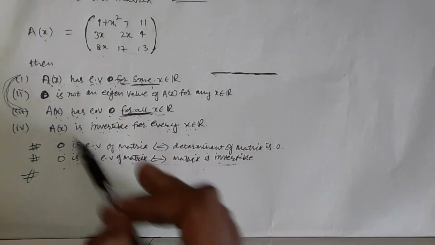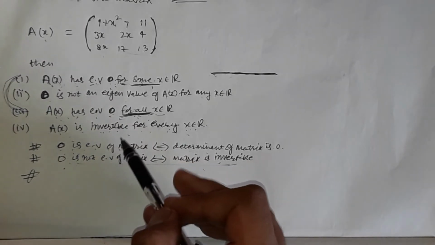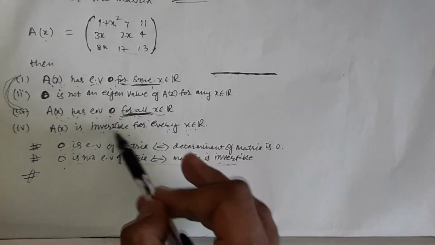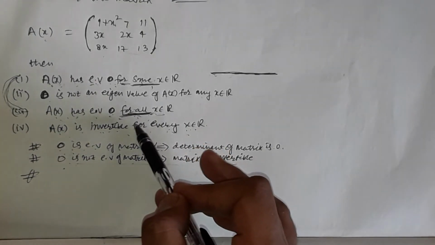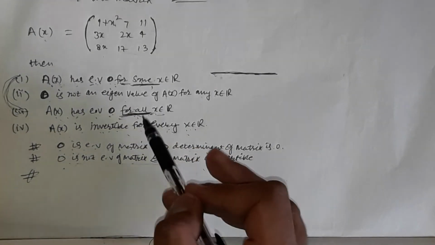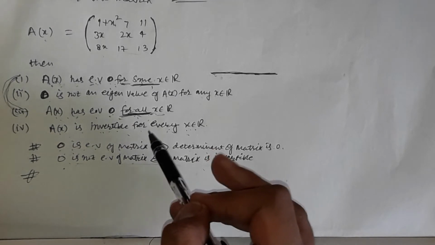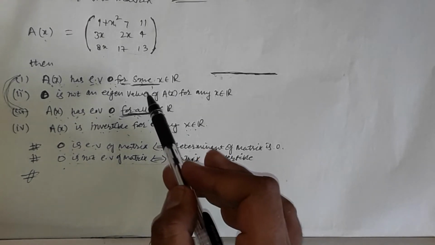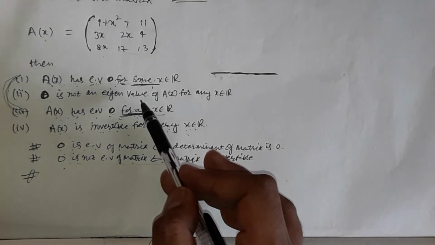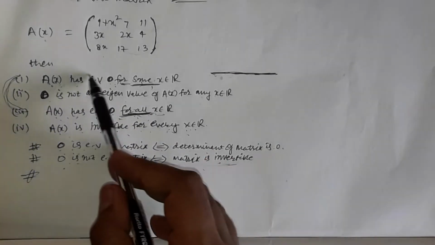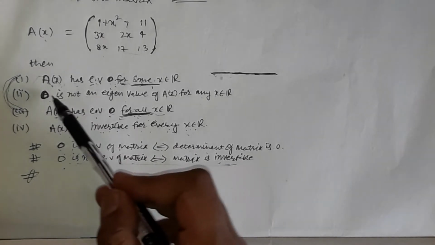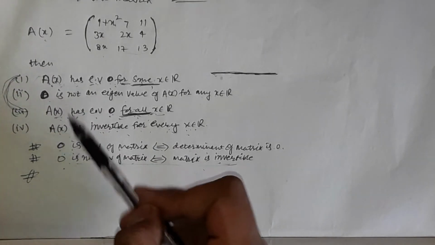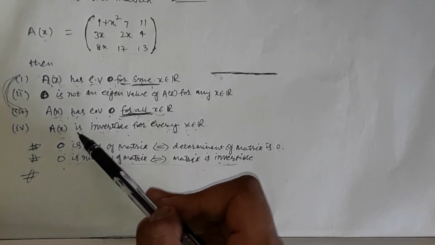Friends, these are the four options, and instead of solving all four, I will solve only one, and that will answer all the others, because all are interrelated. As first and third are interrelated, there is also a relationship between first and second, and between second and fourth as well.